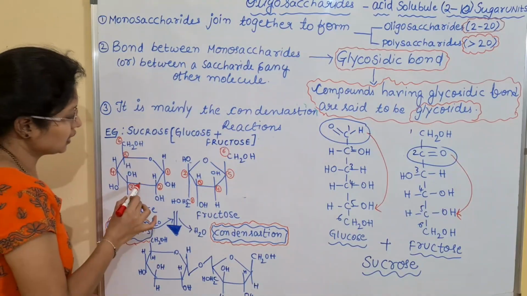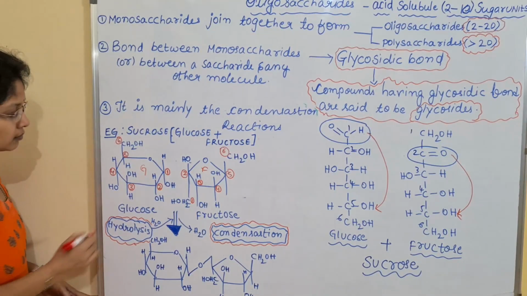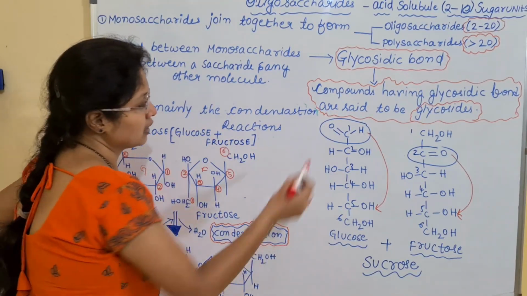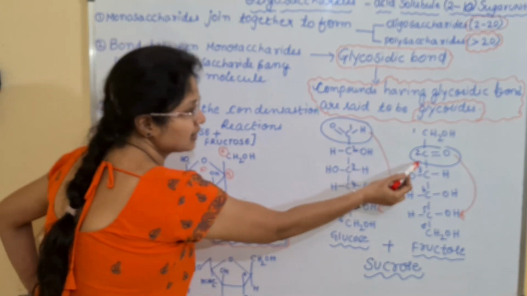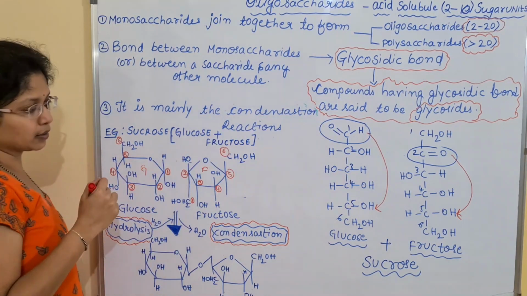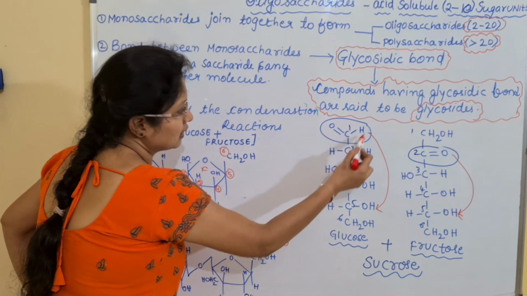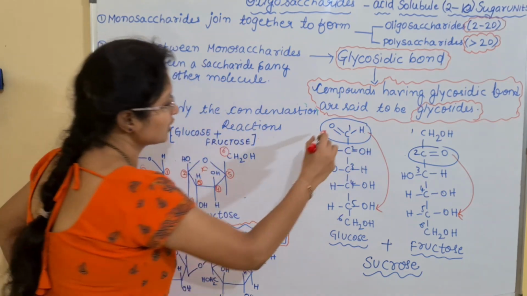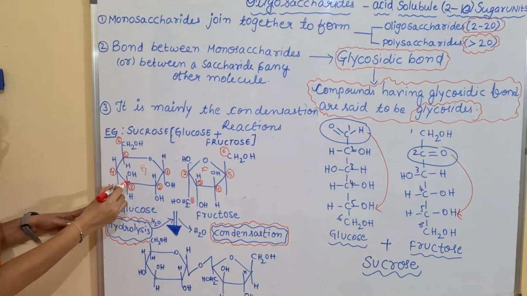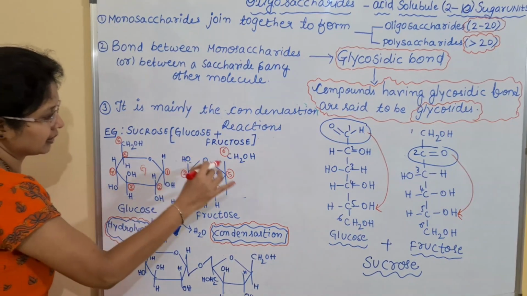And look at this structure. This is glucose now. This is glucose and this is fructose. How is the glucose? Here the reaction will be different. What is the active group here? Here it is the ketone group and hence the ketone group is reacting with the alcoholic group. But in the case of the aldose, glucose, the aldehyde group will be the active group which is reacting with the alcohol and it will form this structure. Okay, so when they are joined, it will show this configuration.